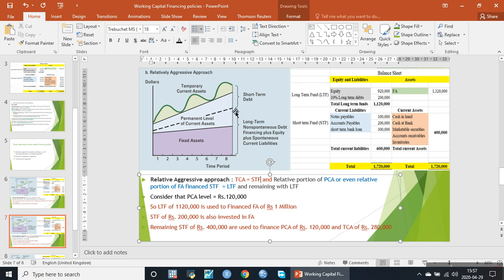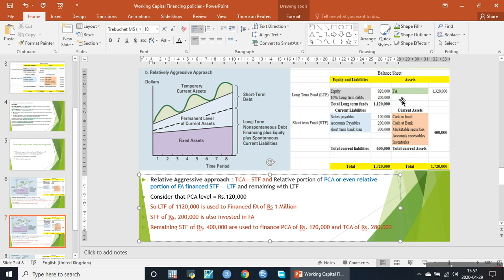Some portion of the permanent current asset is also financed through short-term liabilities, whereas some portion of the permanent current assets and all of the fixed assets are financed through long-term funds. It can be explained through this example. If we look at the balance sheet, the total long-term funds are 1,120,000 and short-term liabilities are 600,000.